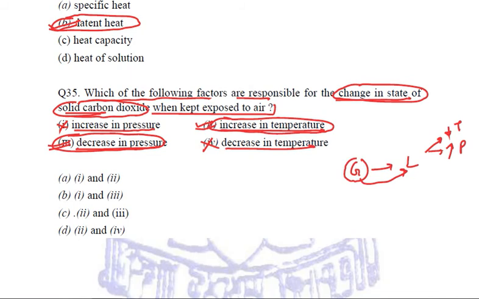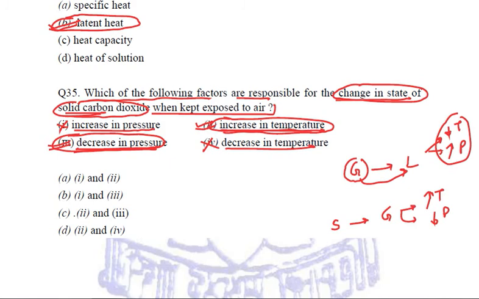Here a solid carbon dioxide is getting converted into gaseous form because it sublimes. So it will be altogether opposite. In order to do this opposite process, the temperature should be increased and pressure should be decreased. So the second option, increase in temperature, and the third option, decrease in pressure. This is what is required.